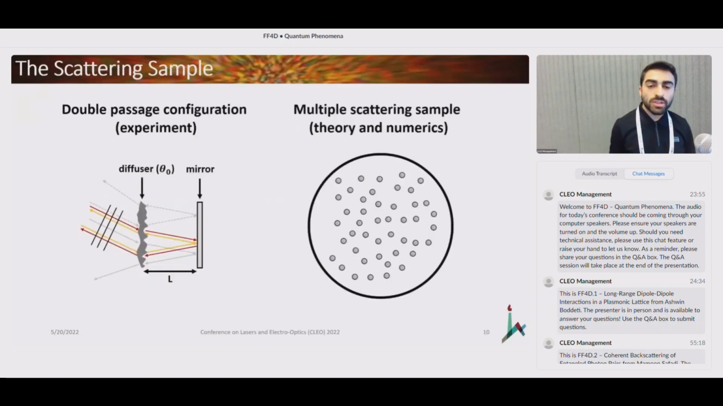Okay. And now we ask ourselves, is this something that's only specific to this double passage configuration that we used in the experiment, or is it a more general phenomenon than that? Can we also observe this 2-photon CBS and the features that we saw in a truly multiply scattering medium? So we did some thorough theoretical and numerical analysis on this, which I will show you now.